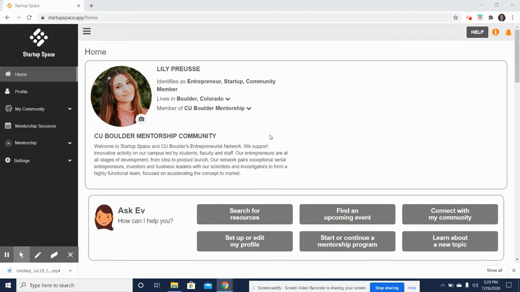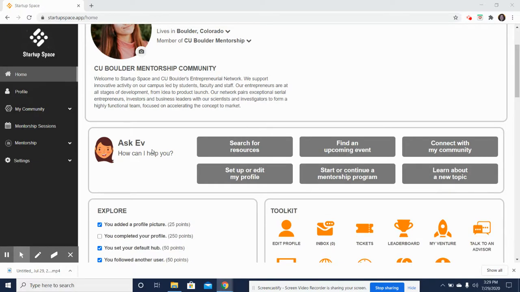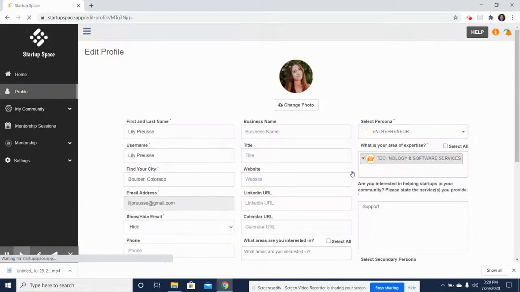Now, since you have successfully logged in, we'd like to encourage you to explore and edit your profile. To edit your profile, please scroll down to Ask Ev and click Set Up or Edit My Profile.